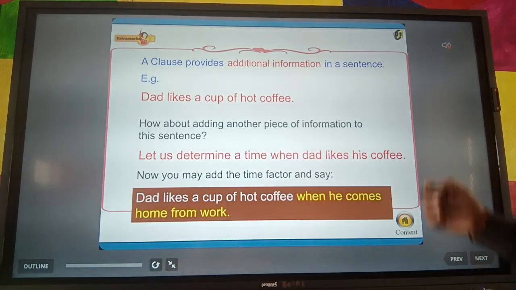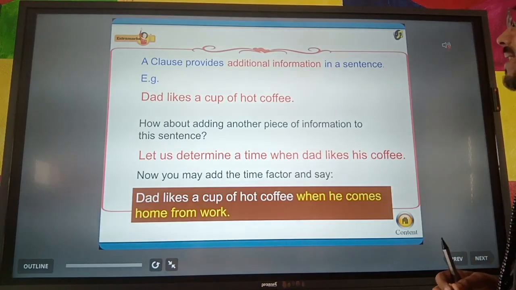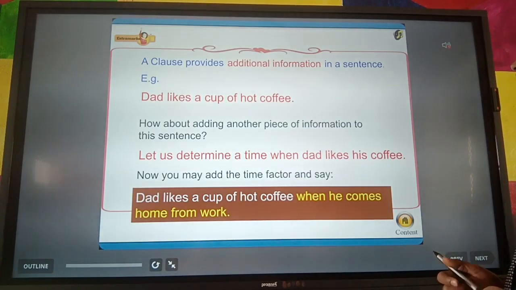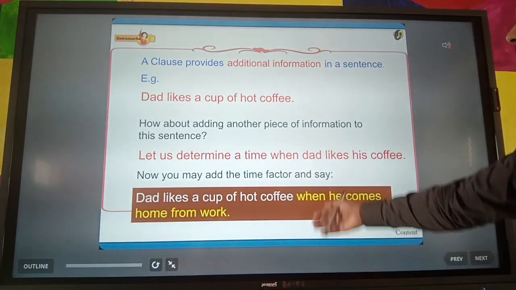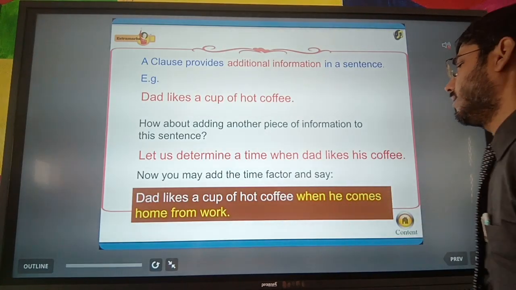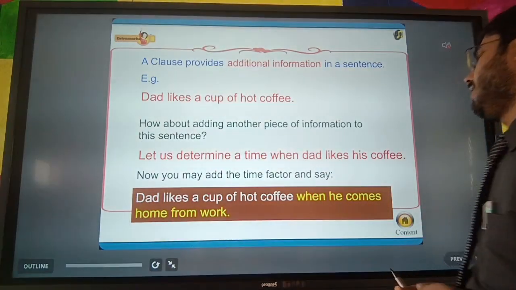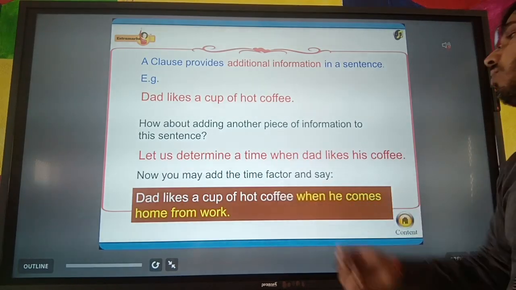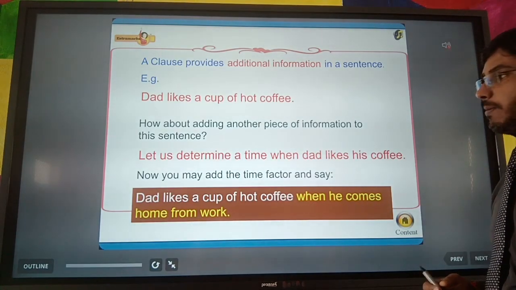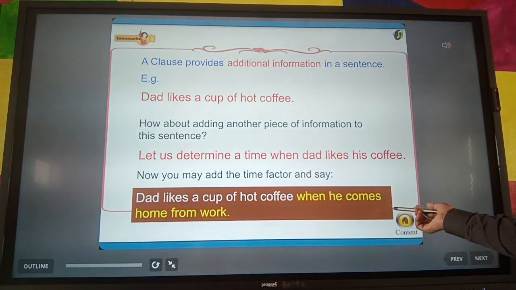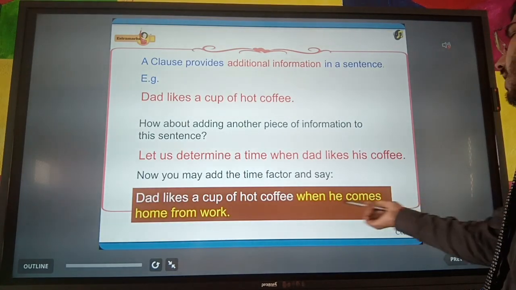Now let us see this. A clause provides additional information in a sentence. For example, dad likes a cup of hot coffee. So here you can use a time factor. We can see here, dad likes a cup of hot coffee when he comes home from work. So here we will have the time factor.